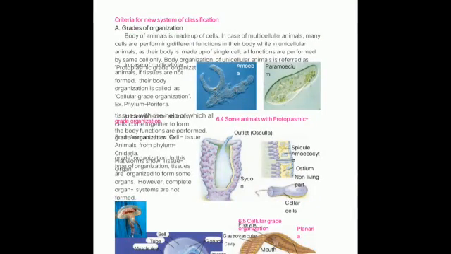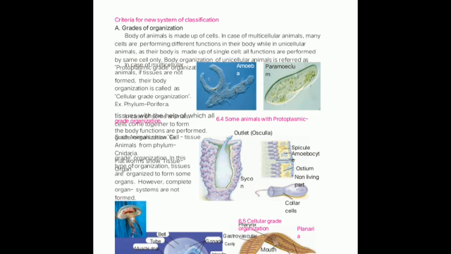We have started the criteria for a new system of classification in which we have wound up with two grades, that is grade of organization and body symmetry. In grade of organization you have studied that first is unicellular organism having protoplasmic type of cellular structure, and examples are amoeba and paramecium, and later the multicellular organism starts with cellular grade organization in which the example is sycon, and sycon has been elaborated with its various partitions.